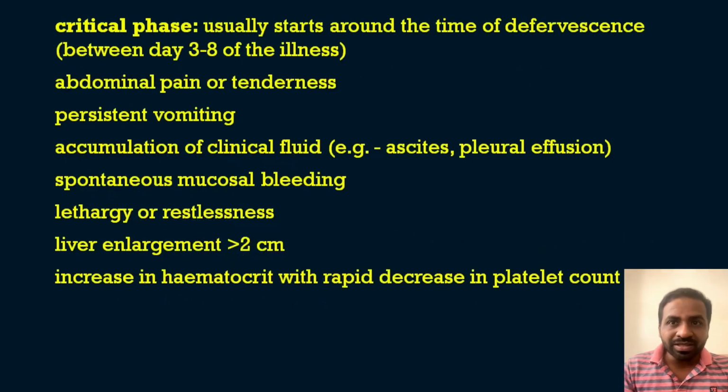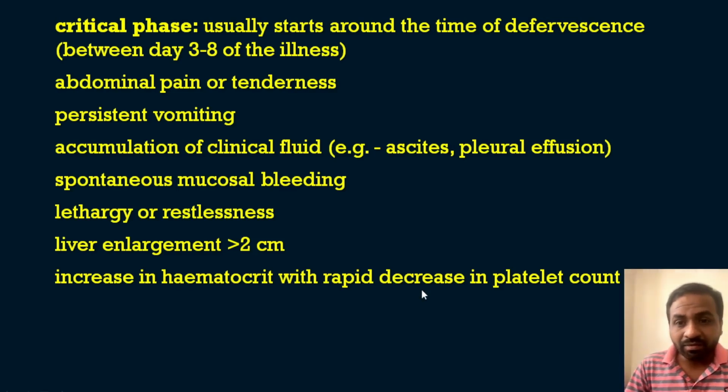Now we will see the critical phase. The second phase is the critical phase. The critical phase usually starts around the time of defervescence, between 3 to 8 days of the infection. So 2 to 7 days is the febrile phase, 3 to 8 is the critical phase, and during this time the patient presents with abdominal pain and tenderness, then persistent vomiting. Vomiting is there in the first phase itself, but here it is persistent. Then there is accumulation of clinical fluids like ascites and pleural effusion, then subcutaneous and mucosal bleeding, lethargy, restlessness, liver enlargement of more than 2 cm, and an increase in the hematocrit with a rapid decrease in the platelet count.